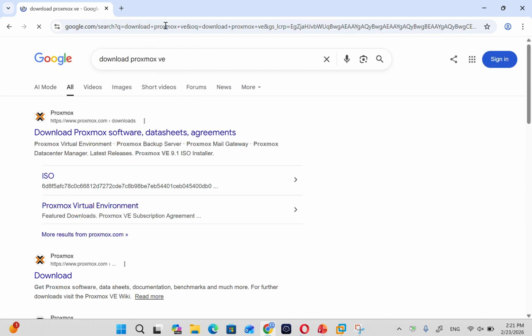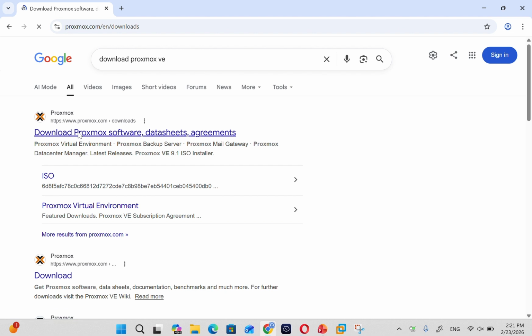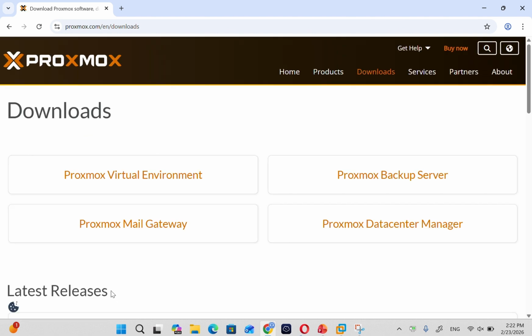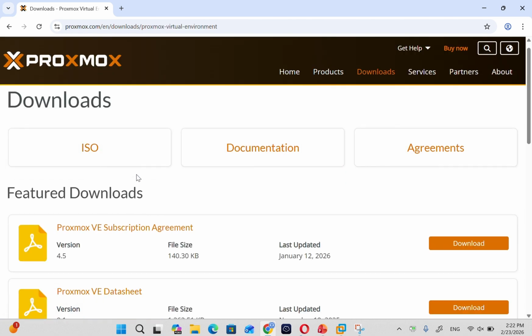Proxmox VE. This is the official website to download Proxmox. Proxmox has the technologies Proxmox Virtual Environment, Proxmox Backup Server, Proxmox Datacenter Manager, and Proxmox Mail Gateway. Now we need Proxmox Virtual Environment.